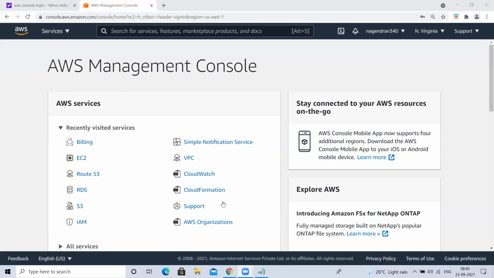IaaS, infrastructure as a service. Red Hat. The service name. Yes, I'm saying we want to create an EC2 instance, right? The service name is EC2. If you want to create Linux servers, the service available in AWS to do that is